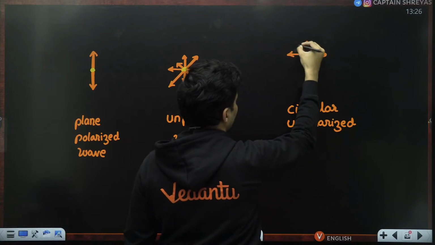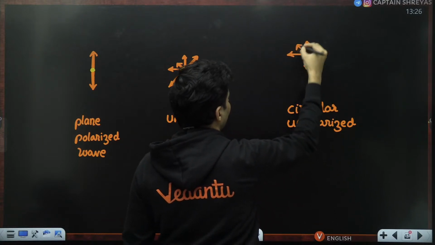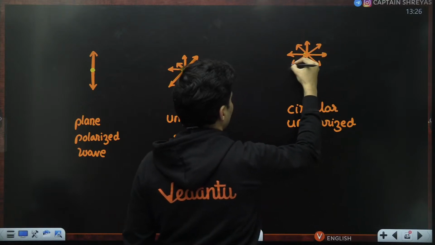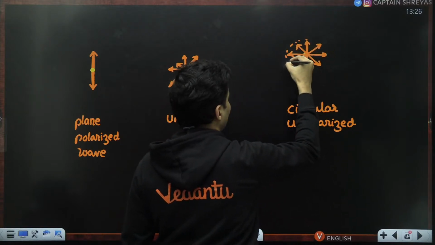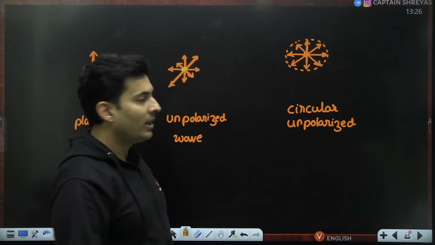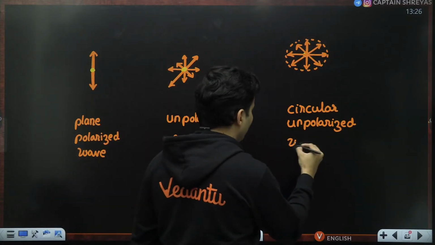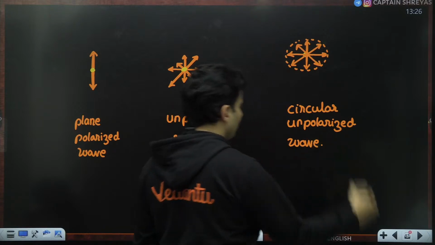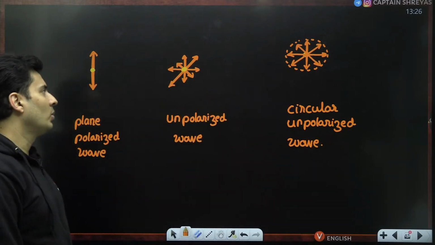In that case, you will see a nice circle being formed. So that's why it is called a circular unpolarized wave. It is still unpolarized.